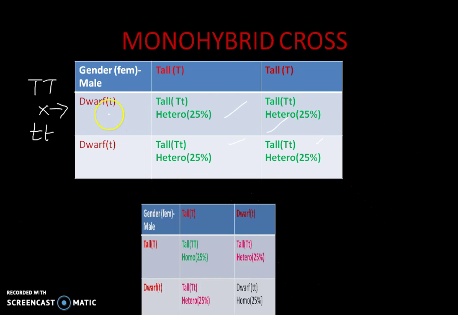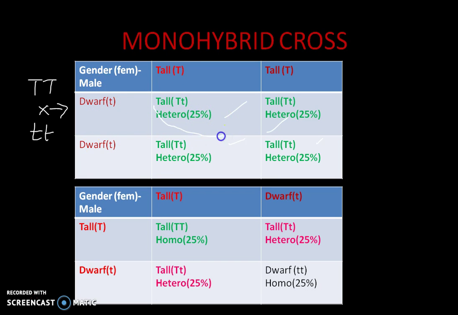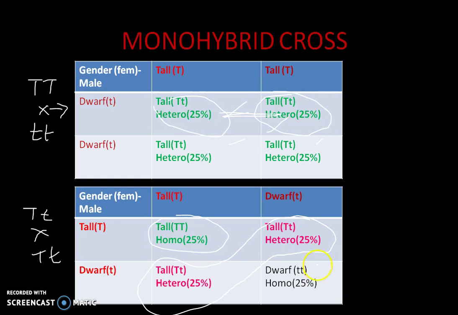Since all of them are tall, we self cross the F1 generation. We take one parent as heterozygous tall and the other parent also as heterozygous tall, and when we cross them we get the result: 25% homozygous tall, pure tall, 50% heterozygous tall, and the remaining 25% homozygous dwarf.